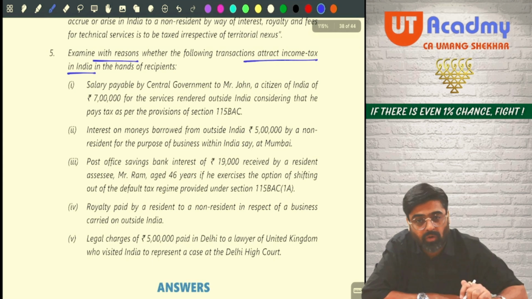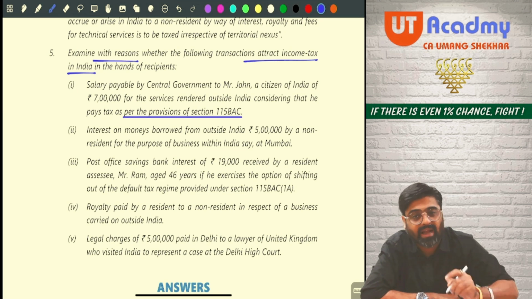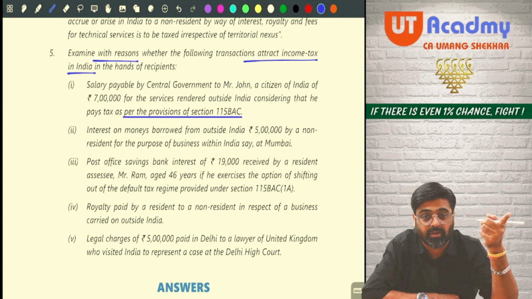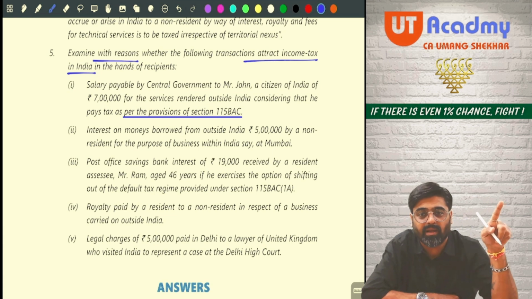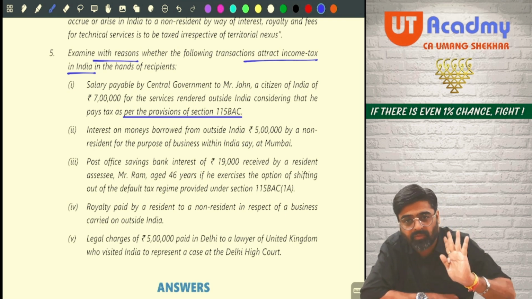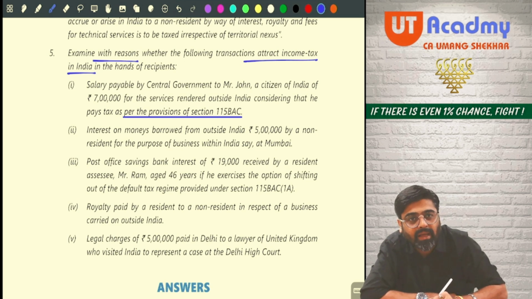What if you are following 115BAC? Shifted out, yes, considering to pay tax as per the provisions of 115BAC. I told you yesterday, if you are earning salary for rendering services outside India as an Indian citizen and that salary is given by government, what will happen? That salary will be deemed to accrue or arise in India, it will be taxable for you. So can I say Indian citizen John, the salary will be taxable? Yes or no?